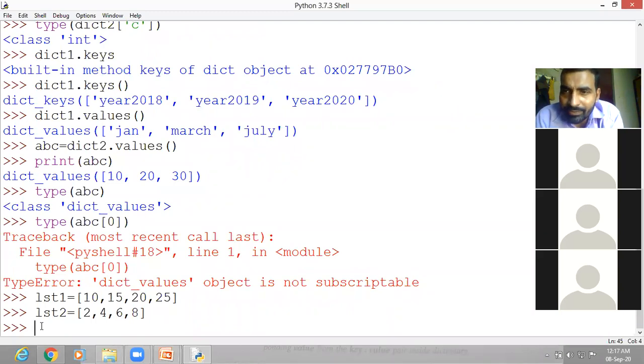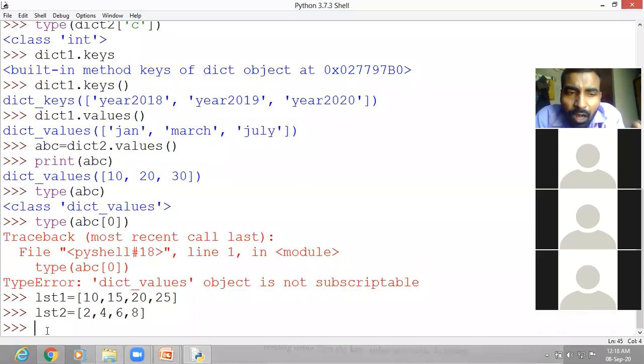Now there is an operation. What operation is there? If you add two lists, what will happen? What do you think? That the values will be added? 10 plus 2 will become 12, 15 plus 4 will become 19, 20 plus 6 will become 26. Kindly reply. What do you think? No reply. Okay.